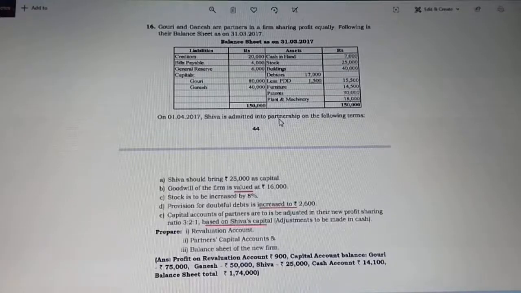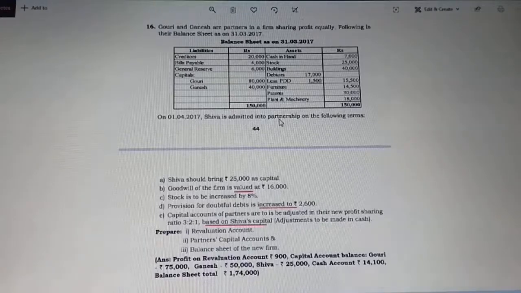Hi students, in this video we are going to see exercise 16. This is quite different. Here we don't have any treatment of goodwill. It's just common, which we have done in the previous video. Apart from that, there is something new. This exercise is related to the adjustment of capital. Based on the new partner's capital, how are we going to adjust the new capital of all the other partners? So we are going to check how we do this.